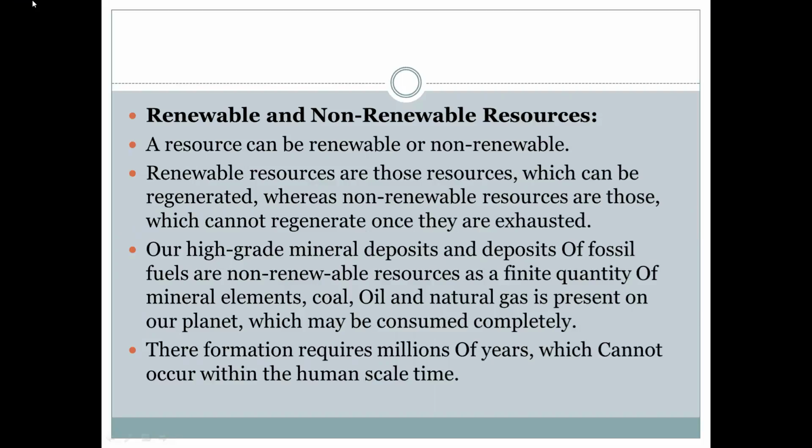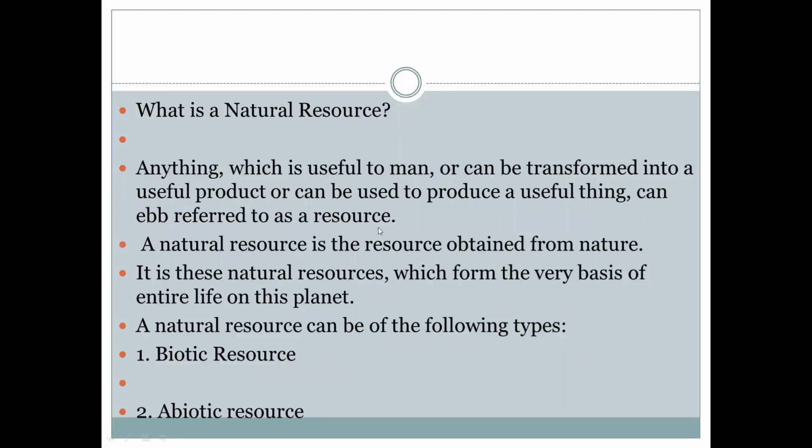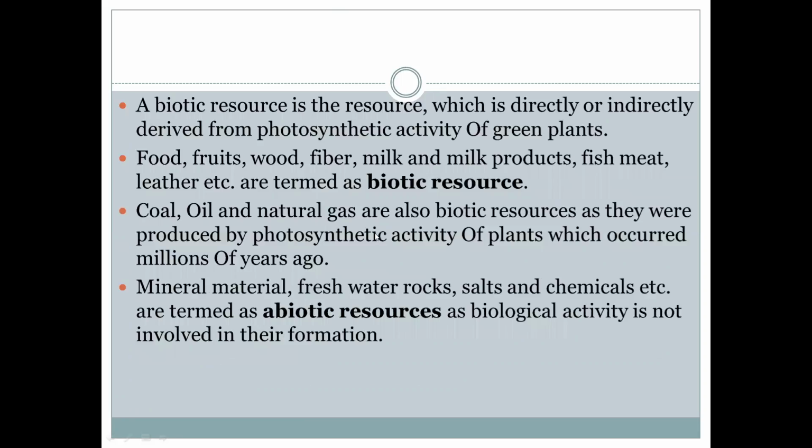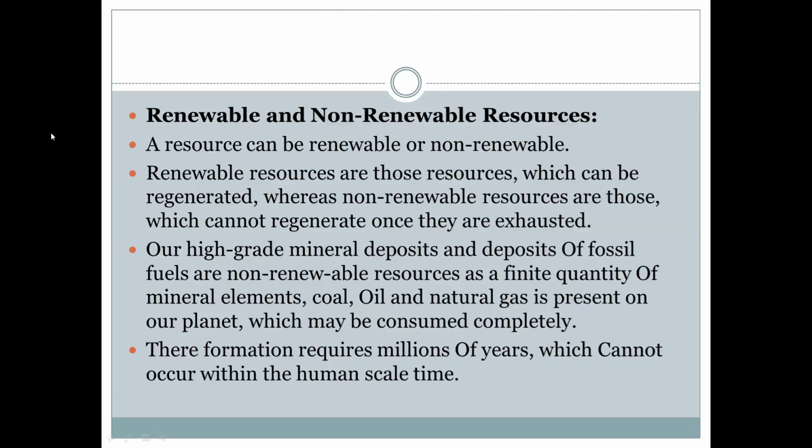So what are renewable and non-renewable resources? We saw biotic resources and abiotic resources among the natural resources. A natural resource is the resource which is obtained from nature. That is called a natural resource. Renewable and non-renewable resources: a resource may be renewable or non-renewable. These are the two types of resources.